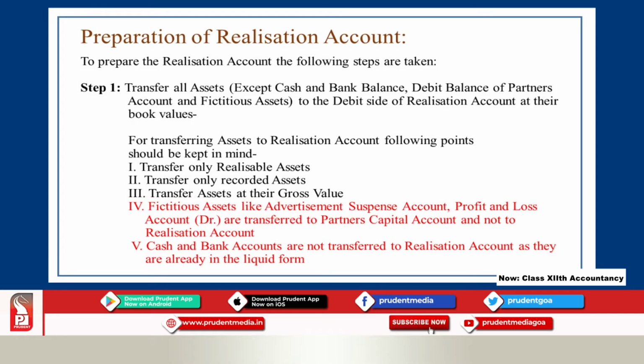And the second point which you have to consider is transfer only recorded assets. Recorded assets means the assets appearing in the balance sheet, not in the adjustment. Then the third point which you have to consider is transfer assets at their gross values. Gross values means the value before making adjustment.